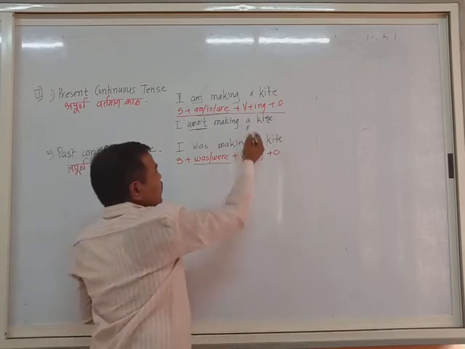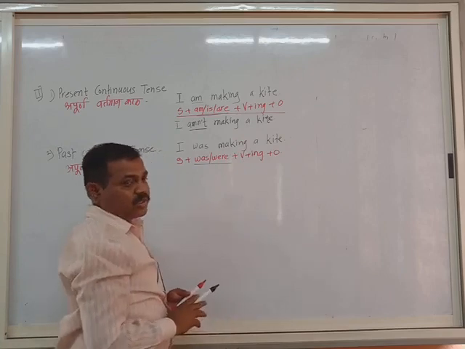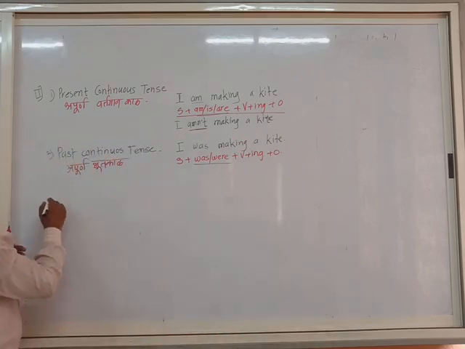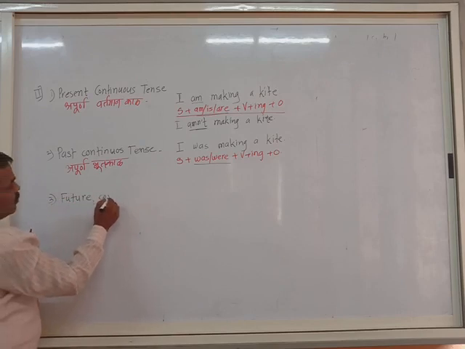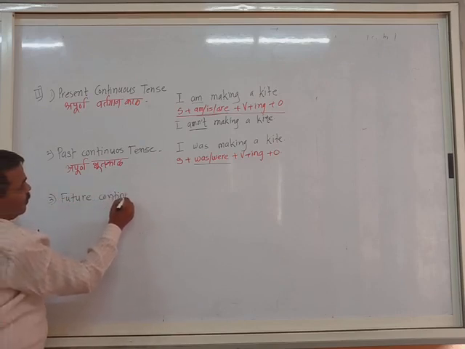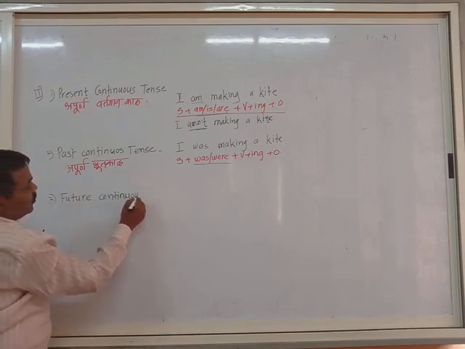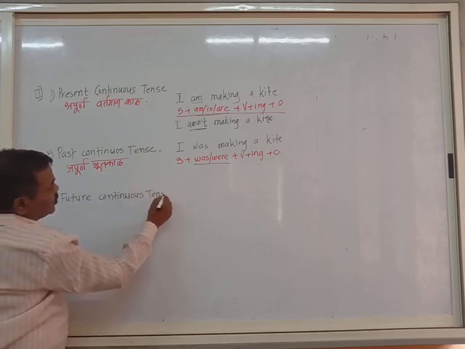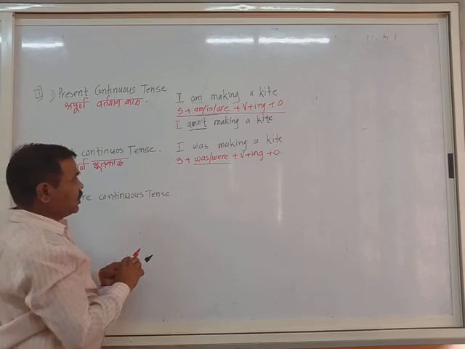So verb plus ing is the same, subject is the same. Only the auxiliary changes in the continuous tenses. And number 3 is future continuous tense. What are the changes there?